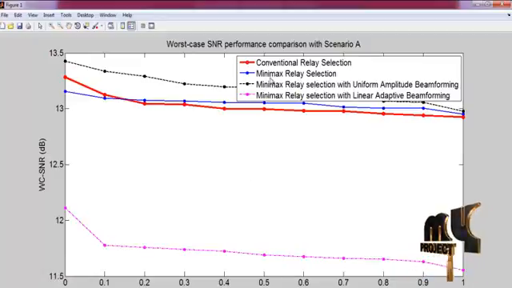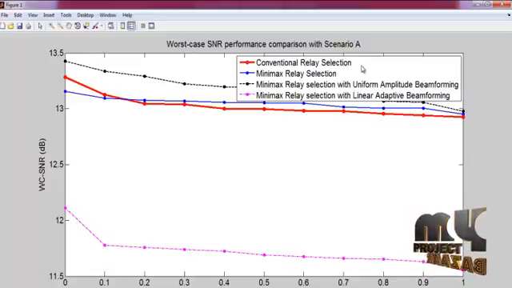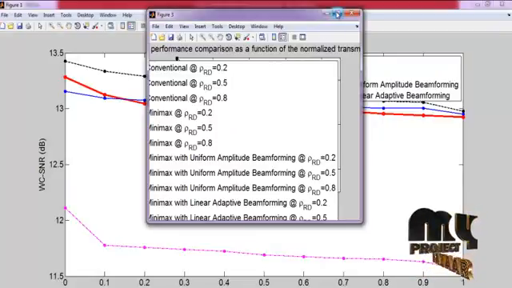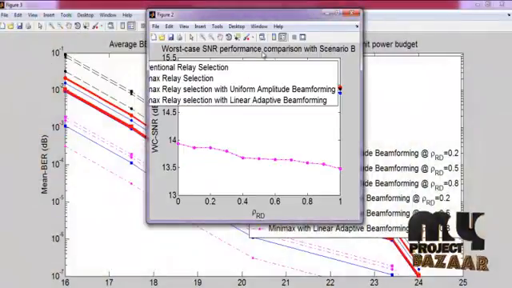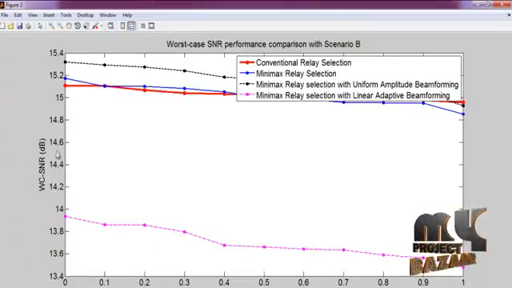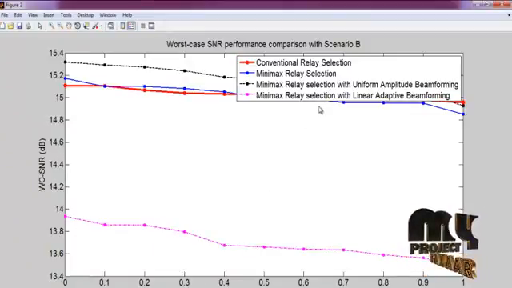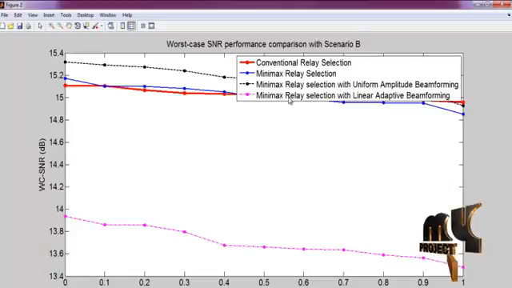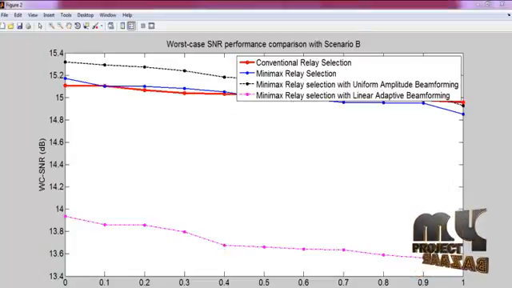Here we perform the conventional relay selection algorithm, that is the existing method, and Minimax relay selection, our proposed paper work. Our enhancement work is the combination of Minimax relay selection with uniform amplitude beamforming, and Minimax relay selection with link adaptive beamforming. And this is the graph of our worst case scenario by varying rho RD. Here the scenario of P is implemented by varying the existing and our proposed methods.